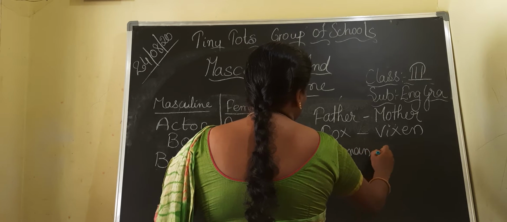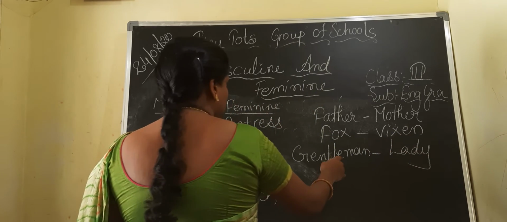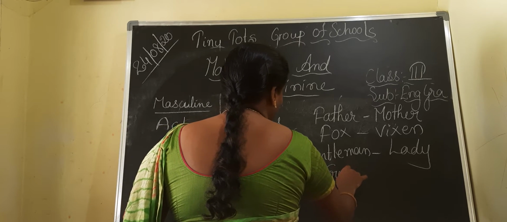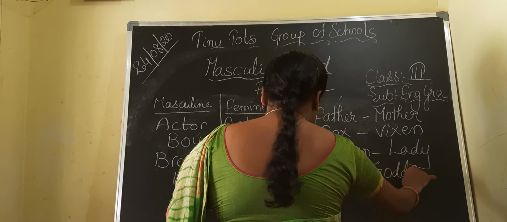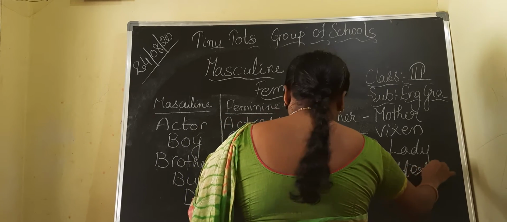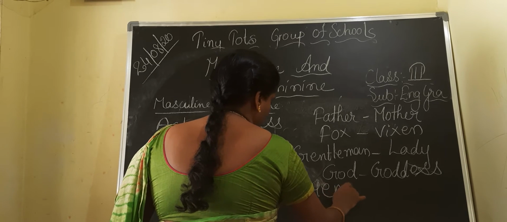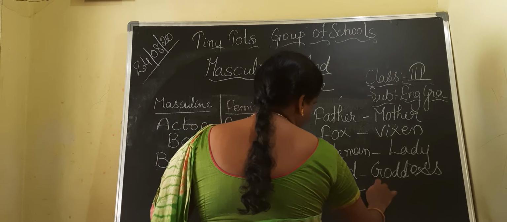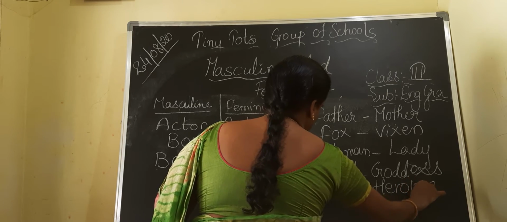What is the feminine for gentleman? Lady. Next, children, god. Goddess. Next, children, hero. Heroine.